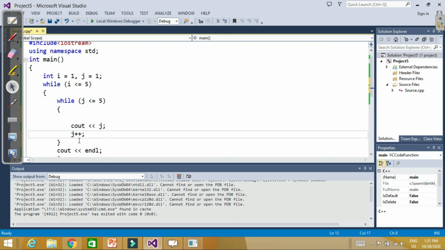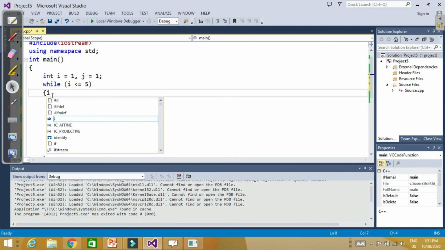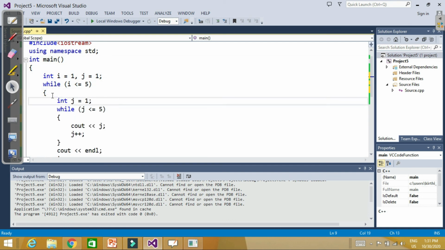At the first time when the loop executed, j has become 5, so control will never enter this inner loop again. So instead of initializing j there, we should initialize j here: j is equal to 1, and we should remove it from there. Now let's run it.